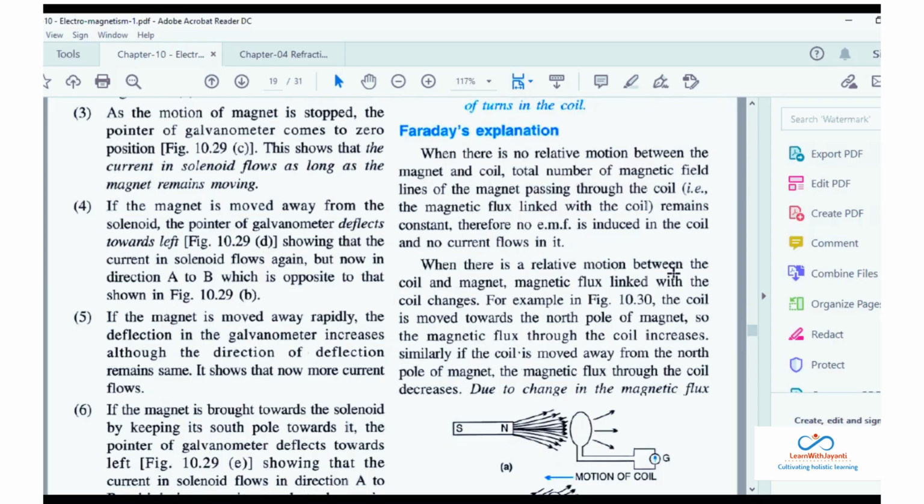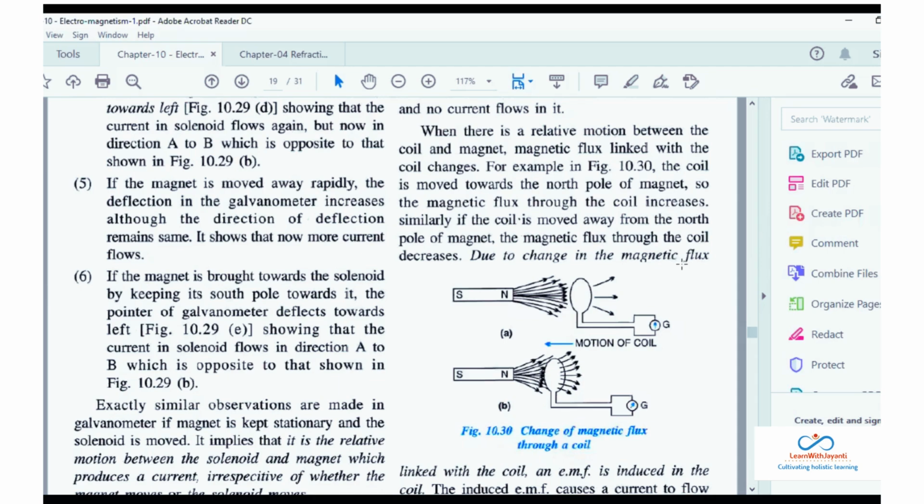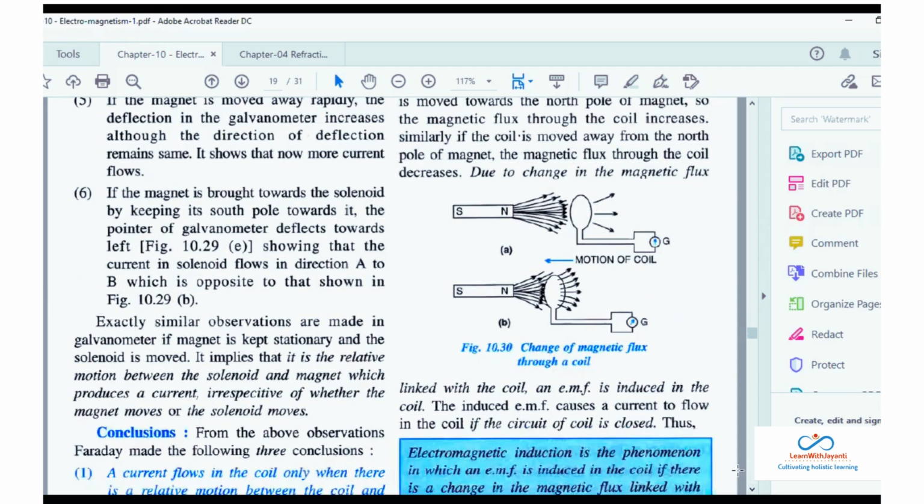When there is a relative motion between the coil and the magnet, जैसे दिख रहा है यहाँ पे, magnetic flux linked with the coil changes. Okay, the coil is moved towards the north pole of the magnet, thus magnetic flux through the coil increases. Similarly, if the coil is moved away from the north pole, the magnetic flux decreases. अब बार बार वो magnetic field lines ना बोल के, they have coined a word called flux. Okay, so due to change in the magnetic flux linked with the coil, an EMF is induced in the coil. The induced EMF then causes the current to flow in the coil if the circuit of the coil is closed.